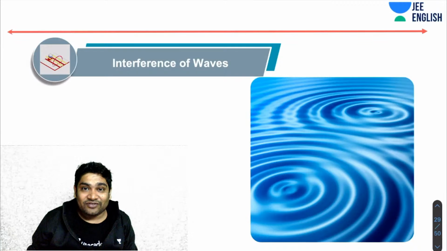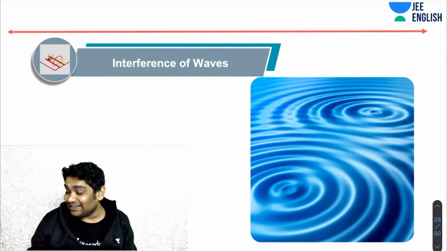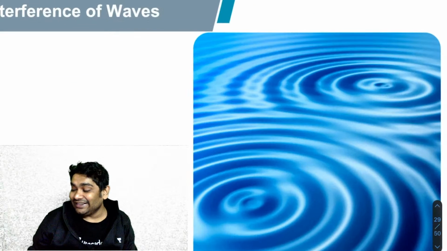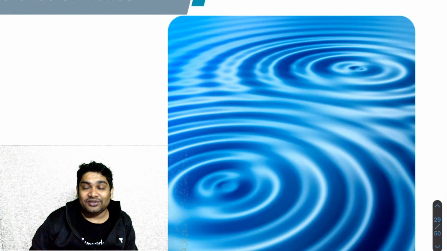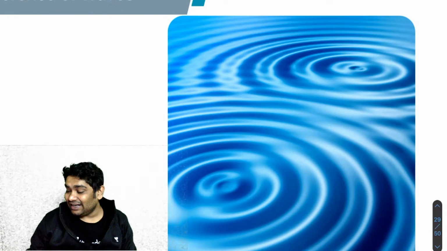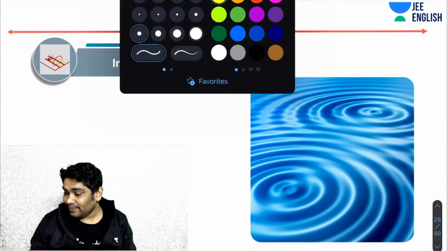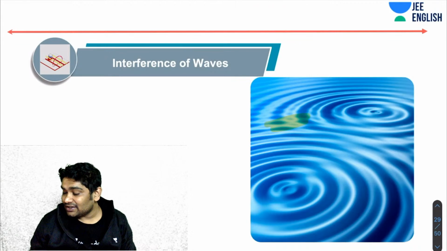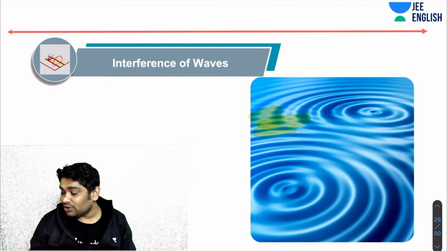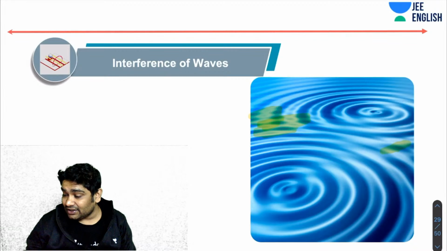All right, so let's first start our discussion about interference of waves. Here is an example that you can easily see. If you throw two pebbles in water, both of them will produce waves, and at different points the resultant motion is essentially coming out as superimposition of both. Here you can clearly see two waves. Here you can clearly see this wave.